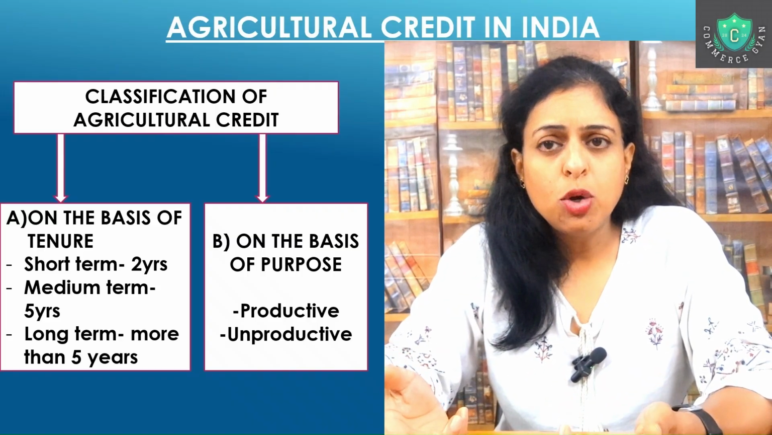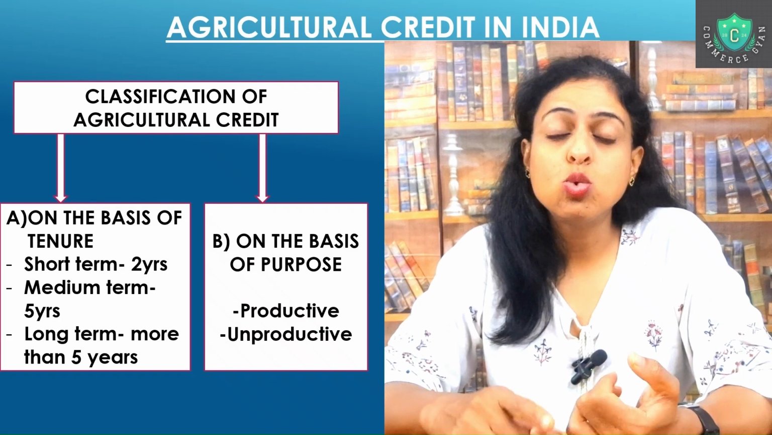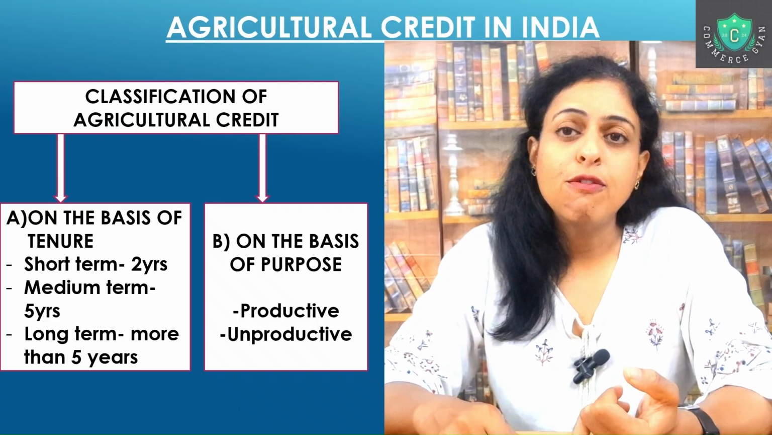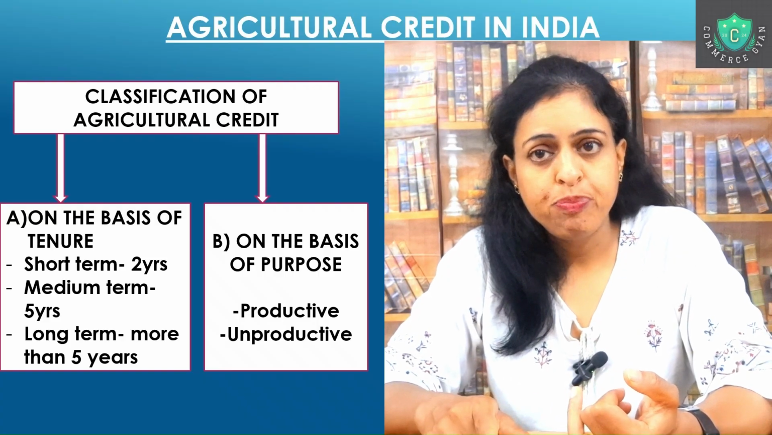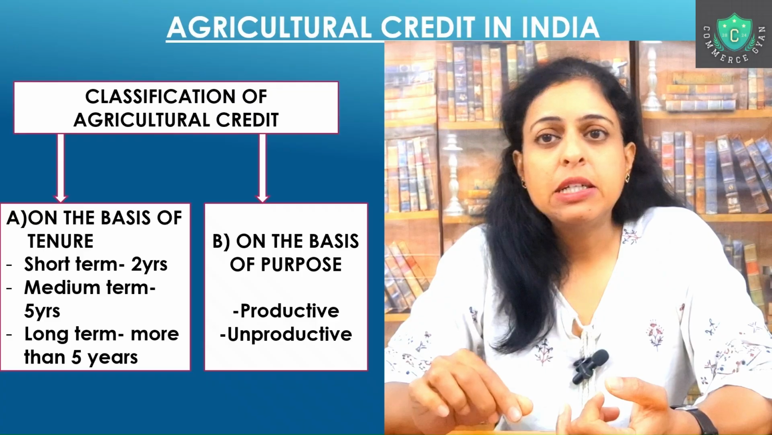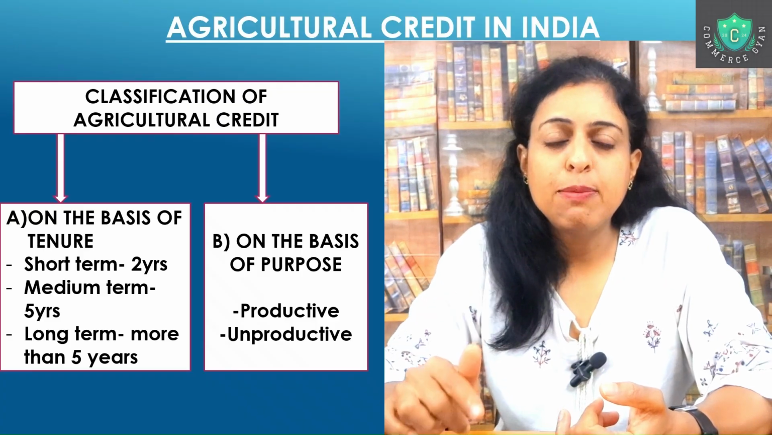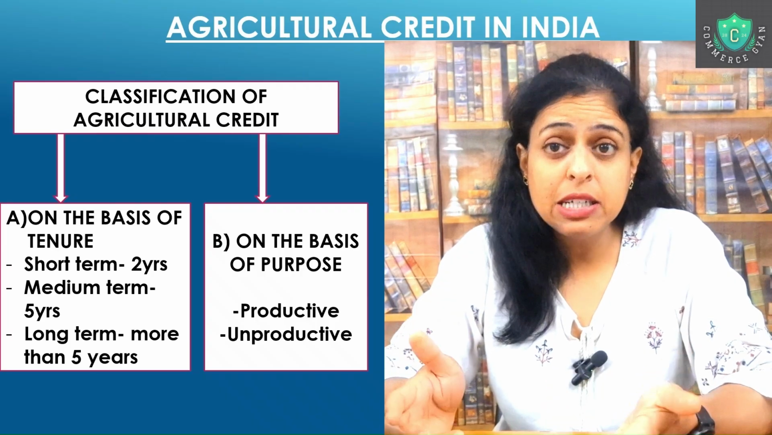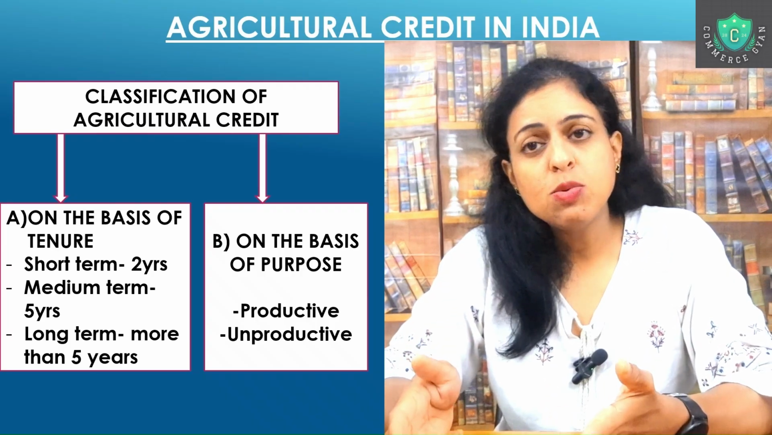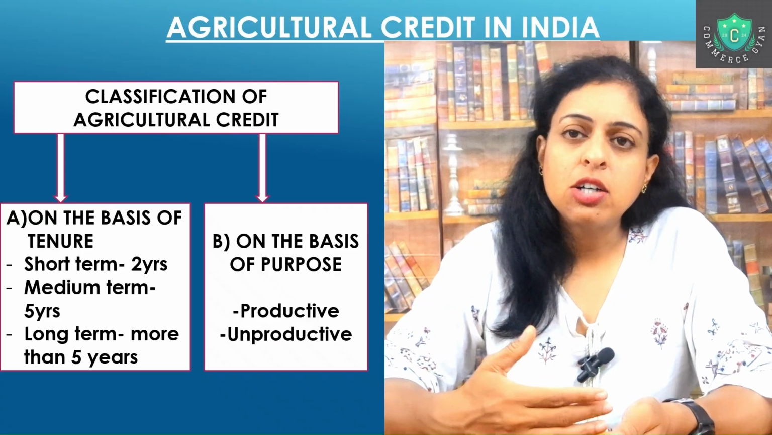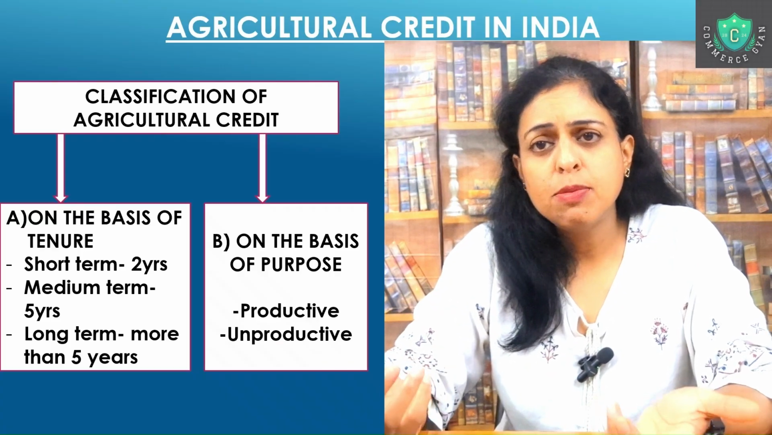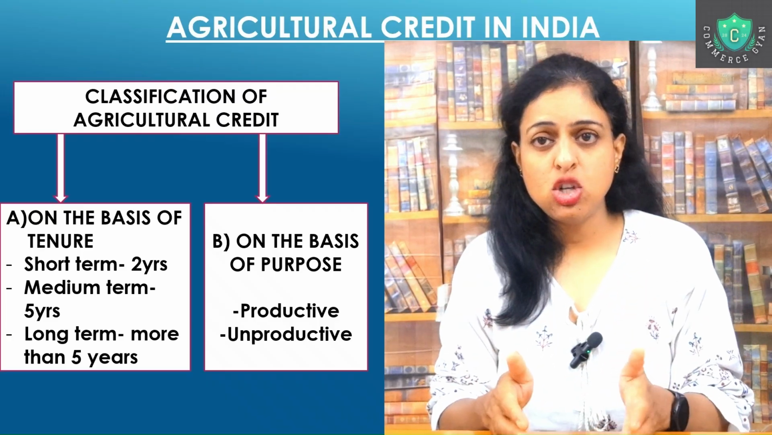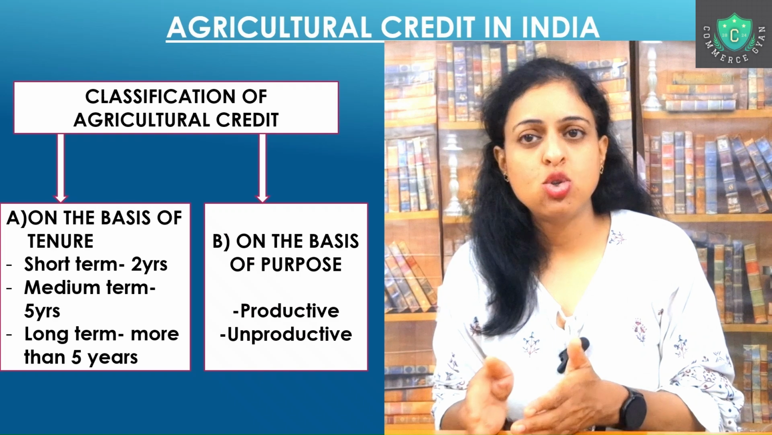But what about the non-productive things? Non-productive things would include their own personal purpose, maybe a family function like a marriage. So they need a loan, but with the marriage, they are not going to get profits. They're not going to have recurring earnings or such other things, but they need the loan for that time. So that's why they are borrowing it, and they agree to repay it from whatever business, the agriculture that they are doing. So these are the two basic classifications in terms of agricultural credit.